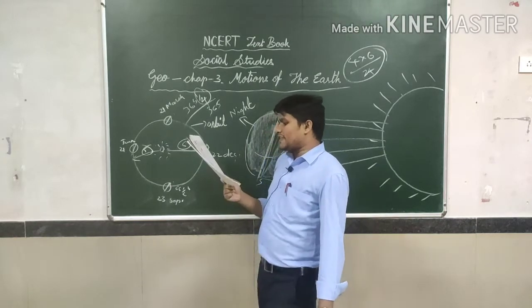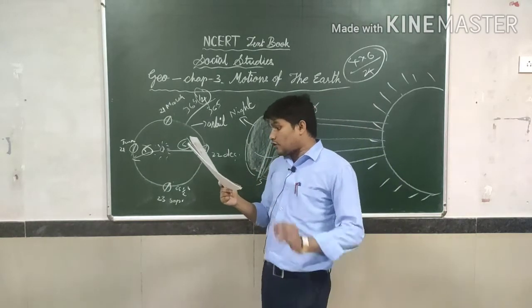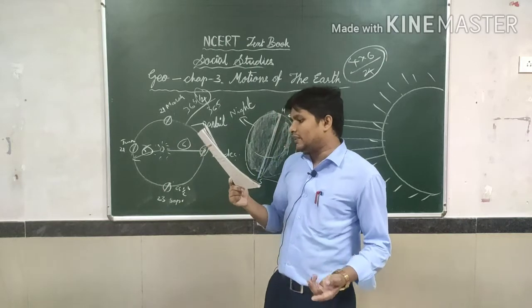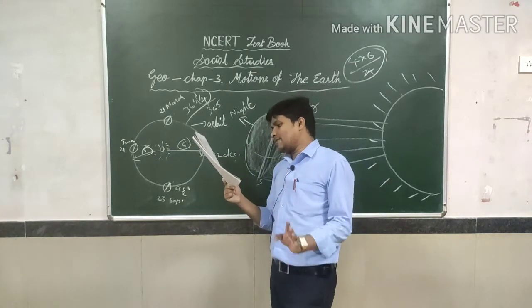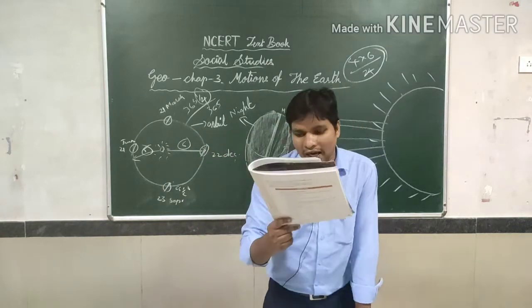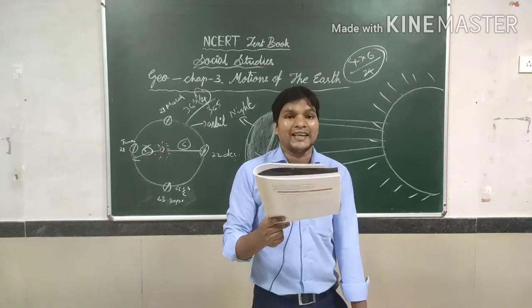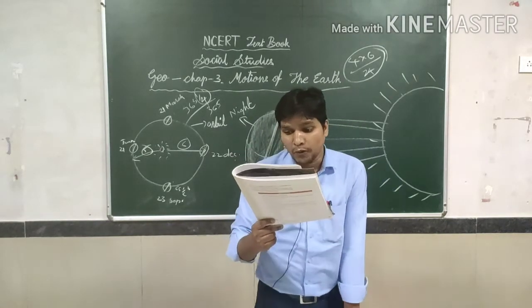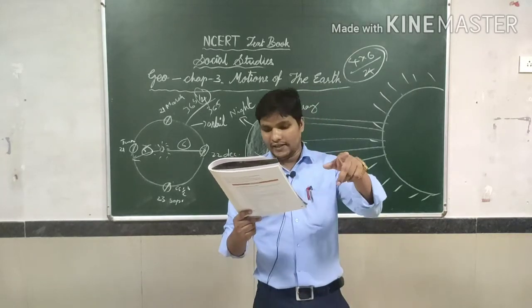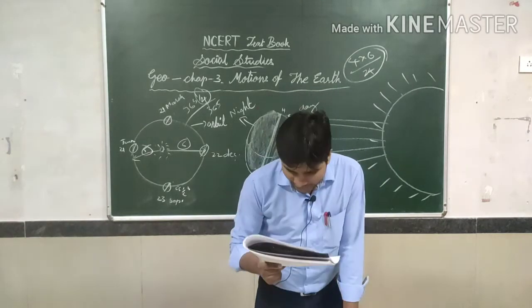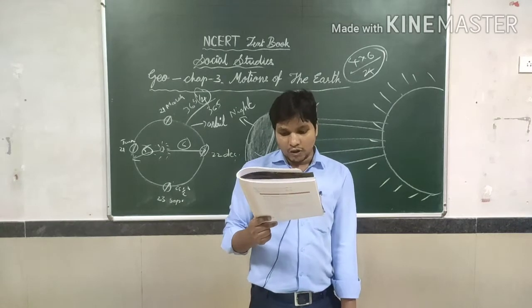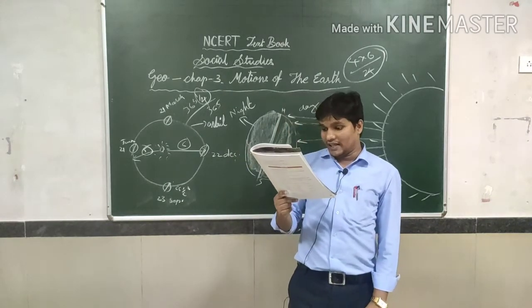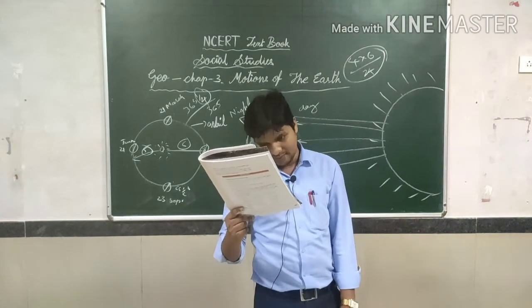The Tropic of Capricorn receives the direct rays of the sun as the South Pole tilts towards it. As the sun's rays fall vertically at the Tropic of Capricorn, 23.5 degrees south, the largest portion of the southern hemisphere gets light. Therefore, the southern hemisphere has longer days and shorter nights.